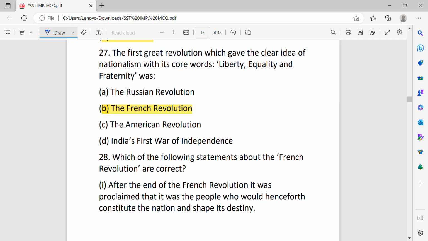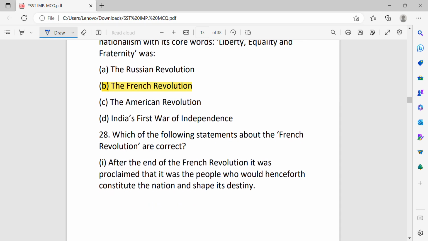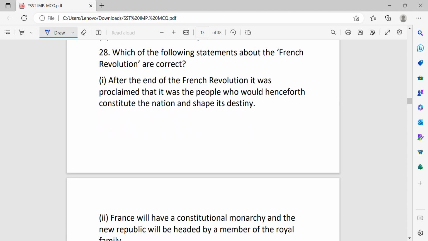The first great revolution, which gave the clear idea of nationalism with its core words liberty, equality, and fraternity, was the French Revolution. Which one of the following statements about the French Revolution are correct?